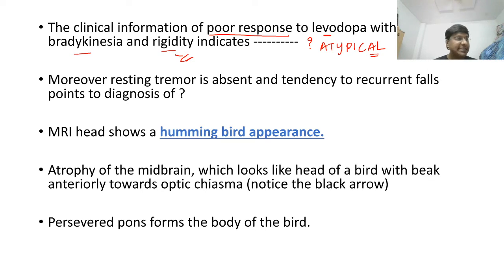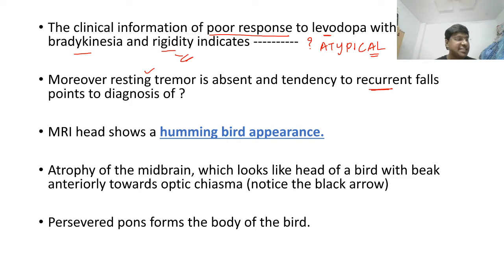Now, the other point is resting tremor is absent in the individual, which is classical of Parkinson's disease. So that means Parkinson's disease is not present in the individual. And this individual has a high tendency for recurrent falls.